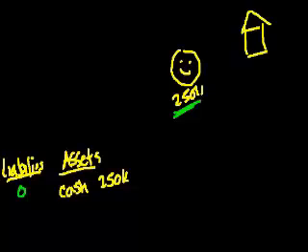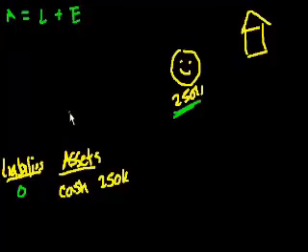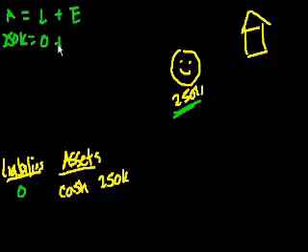So what is my equity? My equity. And you've probably heard this word, people borrowing against their equity and all of these things. So I'm going to give you a little equation, just to take a little bit of a tangent: assets, A for assets, is equal to liabilities plus equity, right? So in this case, our assets are $250,000. My liabilities are what? I owe nothing to anyone. So my liabilities are zero. So my equity must be $250,000, right? My equity is also $250,000.